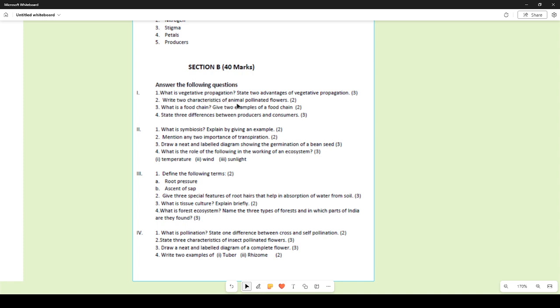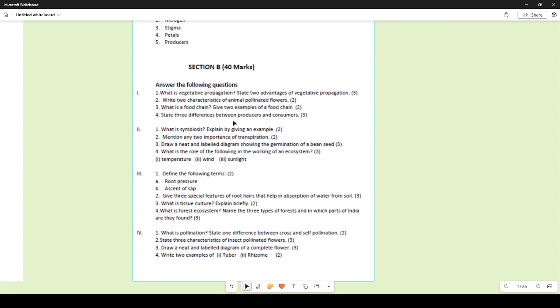Write two characteristics of animal pollinated flowers. They generally have nectar in them, or they are sweet smelling. They have attractive petals. Those flowers are brightly colored to attract the various animals. What is a food chain? Give two examples of a food chain.